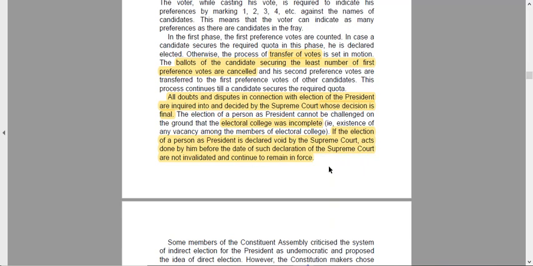Supposedly, if a person has been elected as president and works for 10 days, and after 10 days the Supreme Court gives a final verdict that the elections are void and cannot be considered valid, what will happen next is that all the decisions taken by the president in those 10 days will be considered valid and will not be reversed.